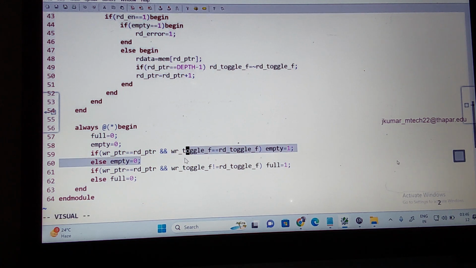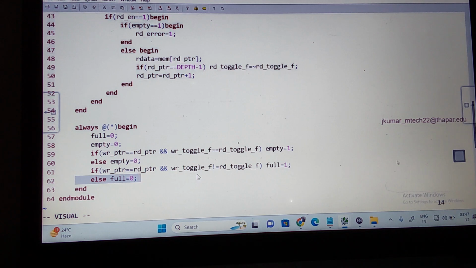What is this nothing but? Write toggle flag is equal to read toggle flag. This matches. Then I can say empty is equal to 1, else empty is equal to 0. Similarly, to check the full: the same, but the flags are not equal, not matching. Write pointer is equal to read pointer, logical AND operation with write toggle not equal to read toggle. What can I say? Full is equal to 1, and else full is equal to 0. You understand this?